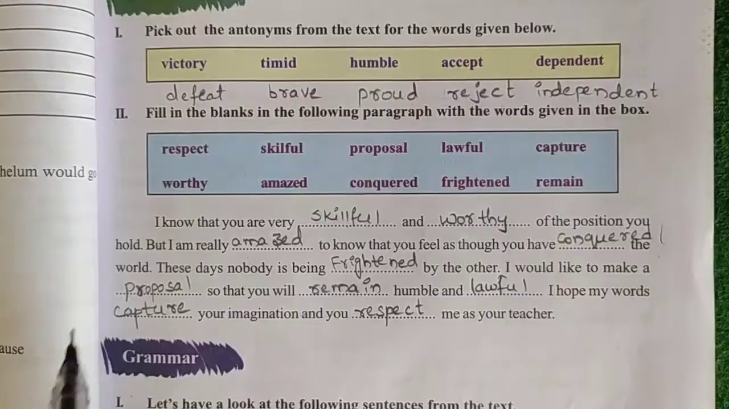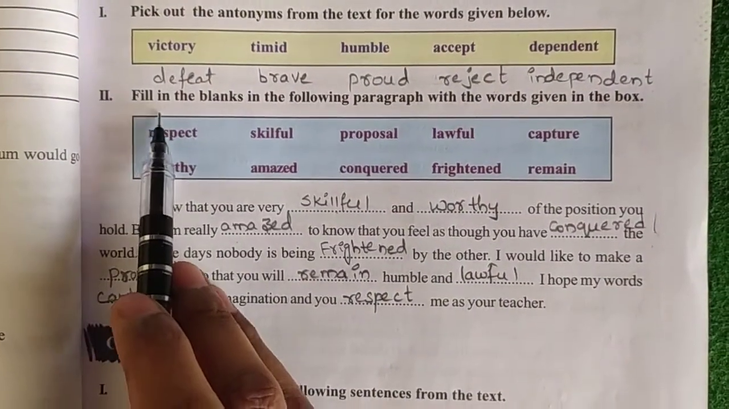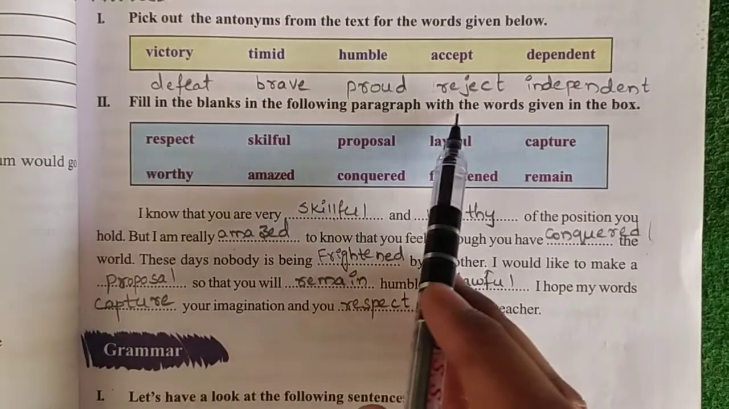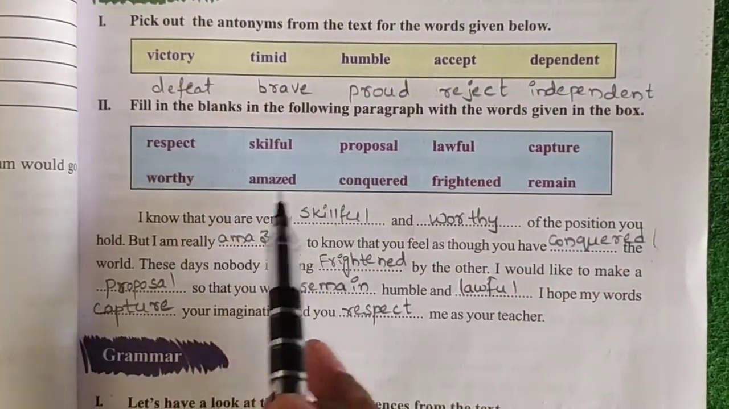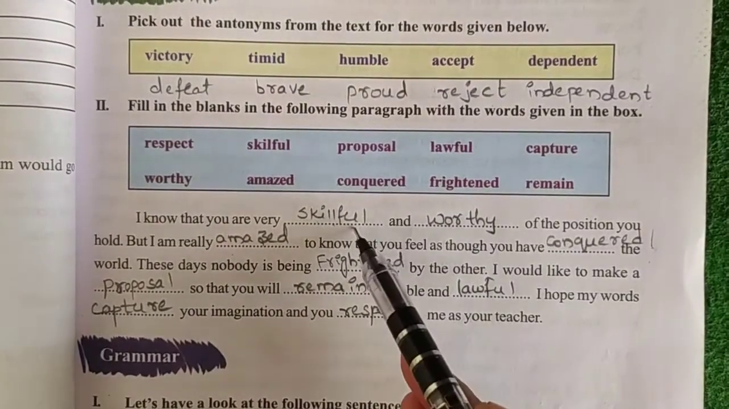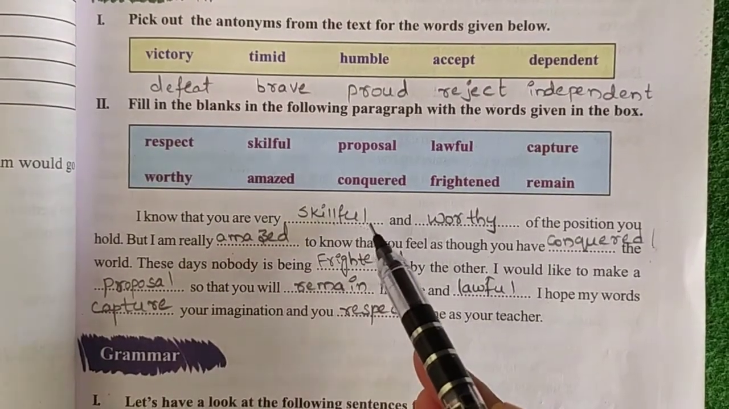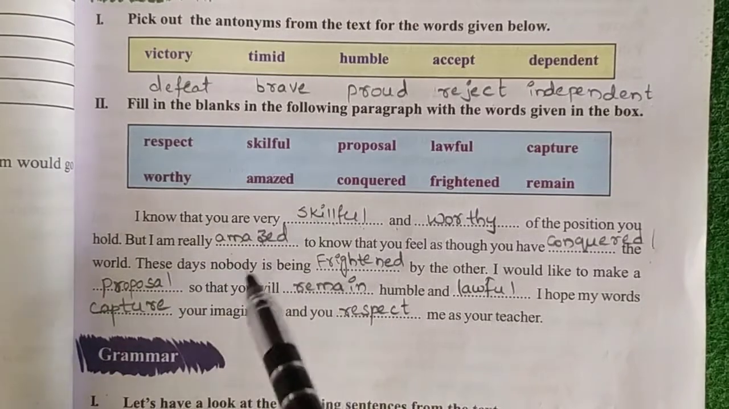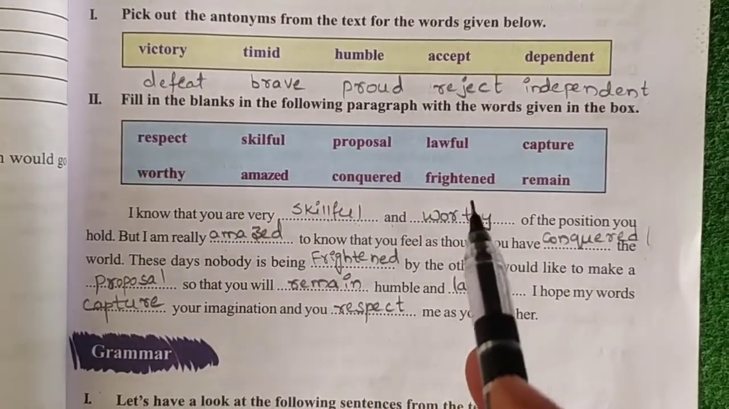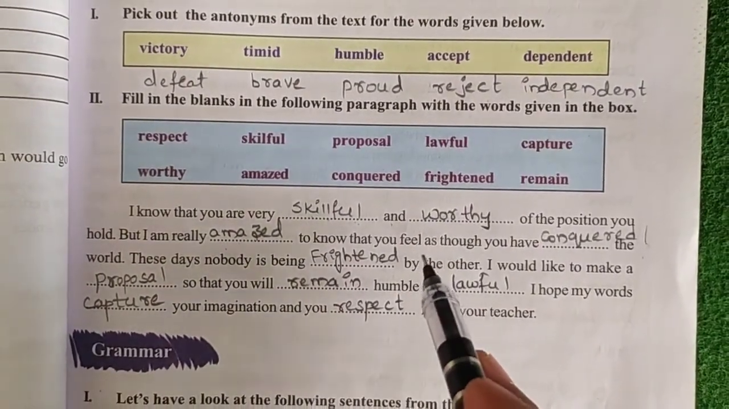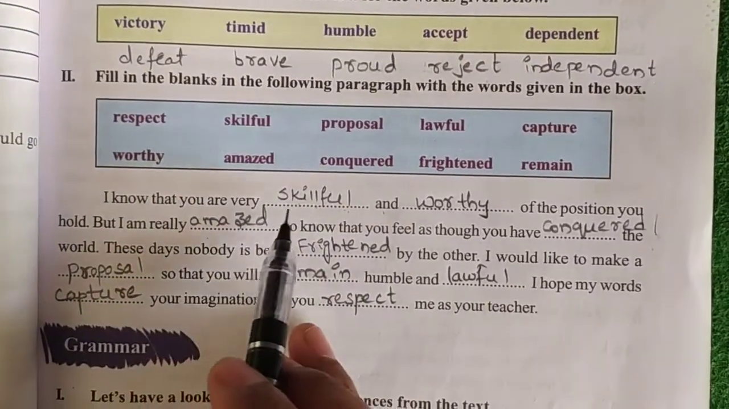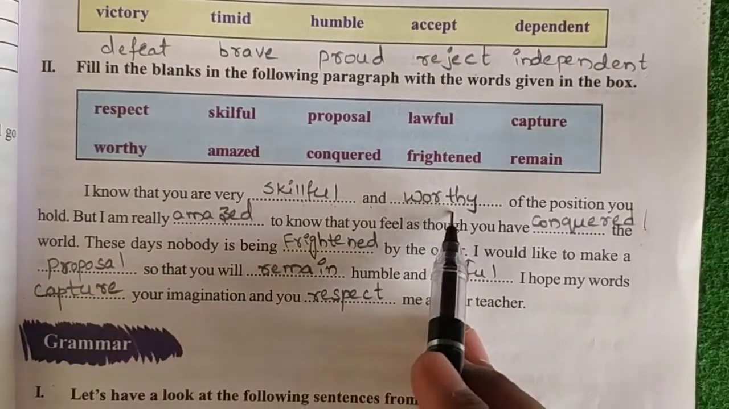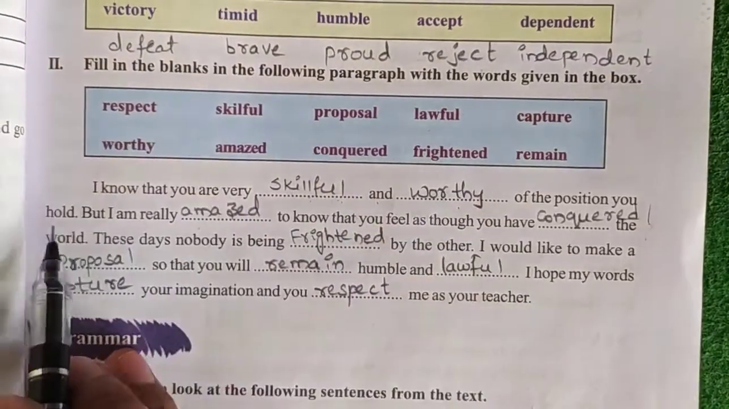Second bit, fill in the blanks in the following paragraph with the words given in the box. Here they are given some words. We need to fill suitable words in these blanks. So by that we need to form a complete meaningful paragraph. I know that you are very skillful and worthy of the position you hold, but I